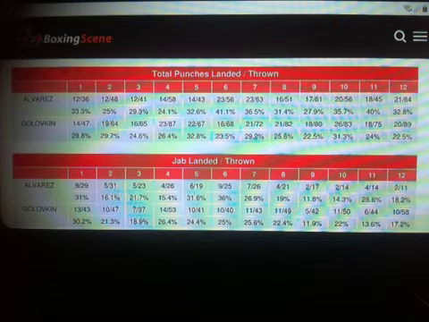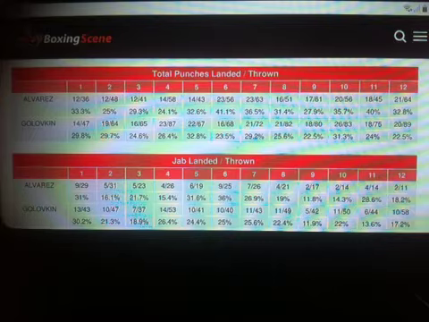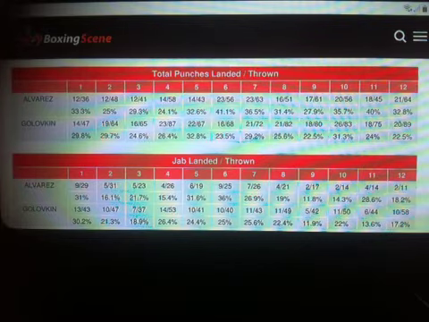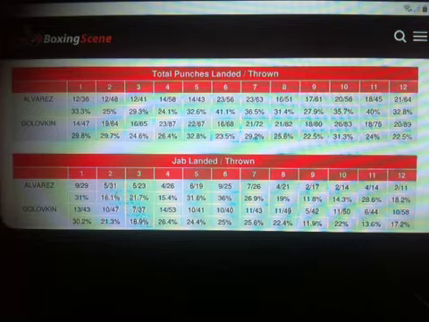Now, know that number of punches landed doesn't really say much. It's really the quality of punches, etc. But it's just very interesting that Canelo won his fight against Gennady Golovkin, whereas Derevyanchenko lost his fight against Gennady Golovkin, even though Derevyanchenko did better in terms of punches landed on Gennady Golovkin than Canelo did.